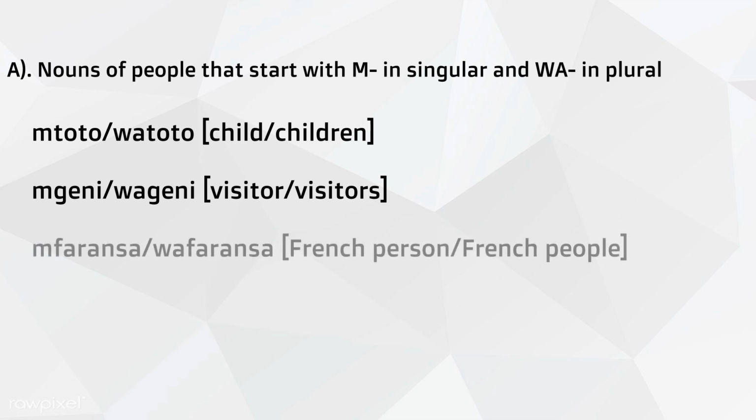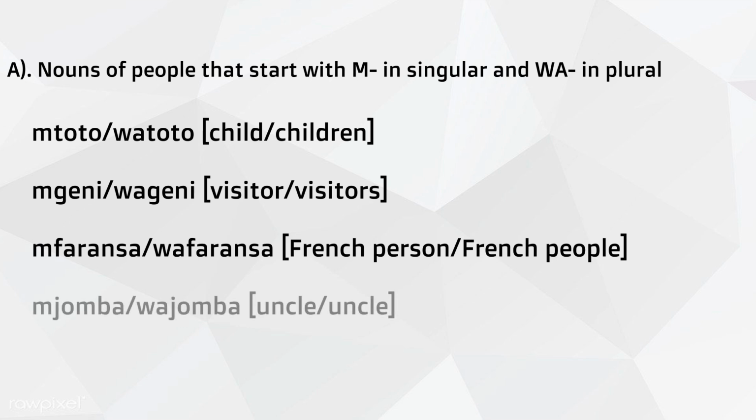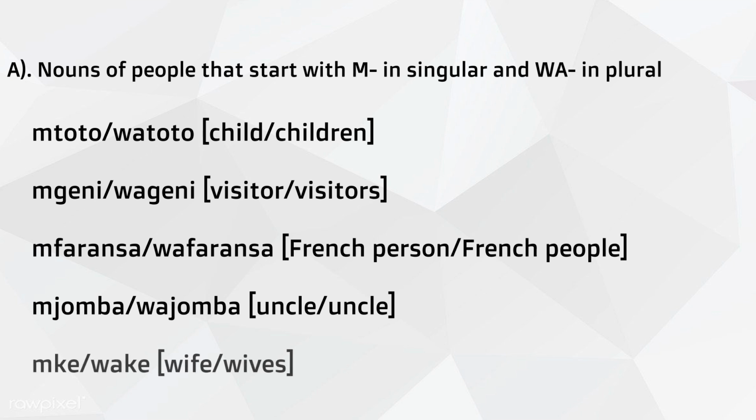Mfaransa, wafaransa, French person, French people. Mjomba, wajomba, uncle, uncles. Mke, wake, wife, wives. And so many others.